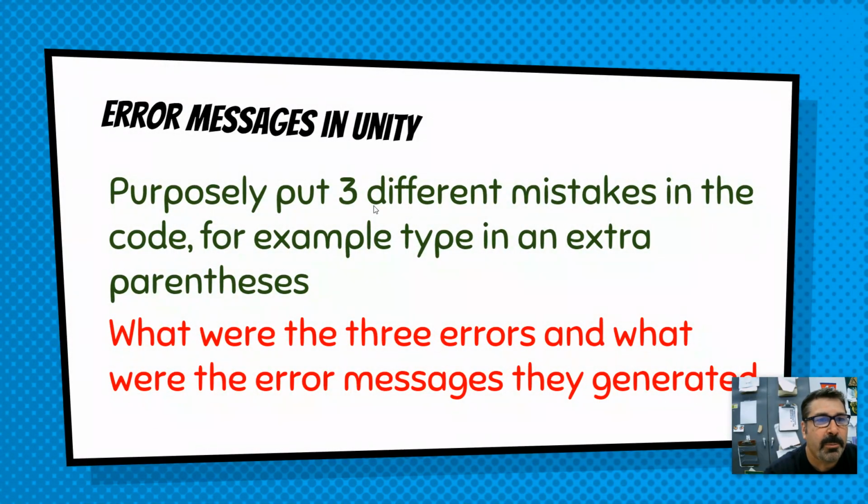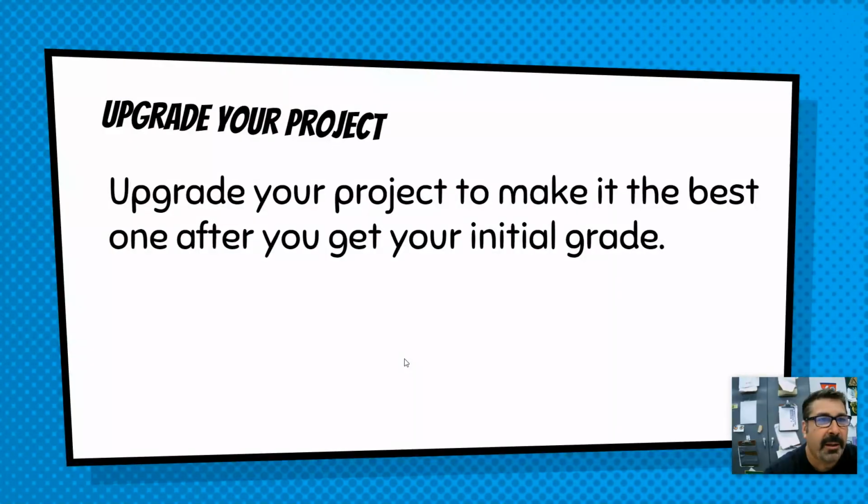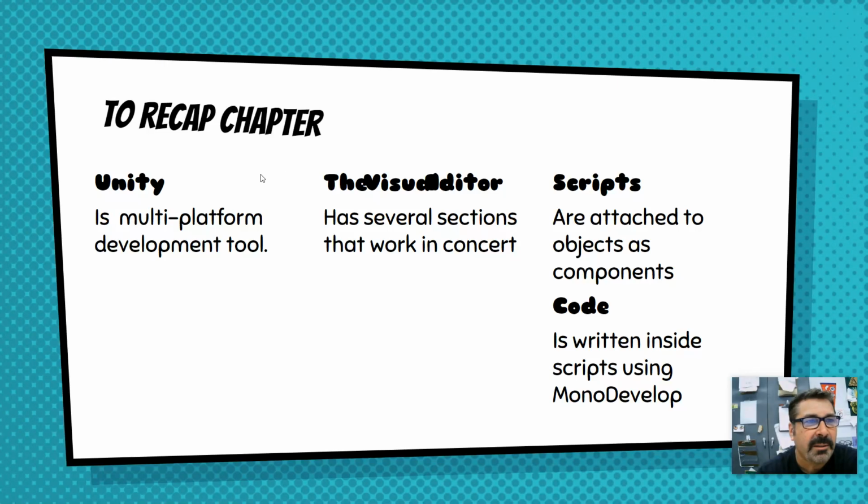All right, purposely put 3 different mistakes into the code. For example, type in an extra parenthesis. Answer these questions in your notes. You can upgrade this project, or you can upgrade the Rollerball. The best one gets a prize. So make sure you do some sort of upgrade to one of the projects.